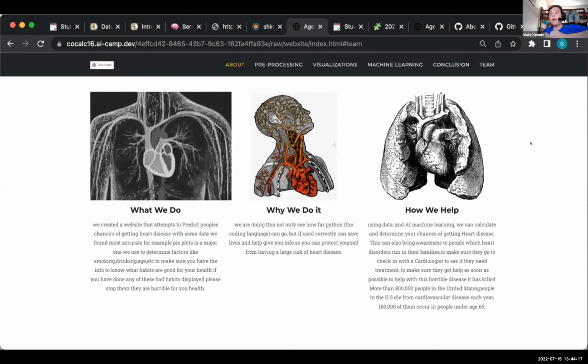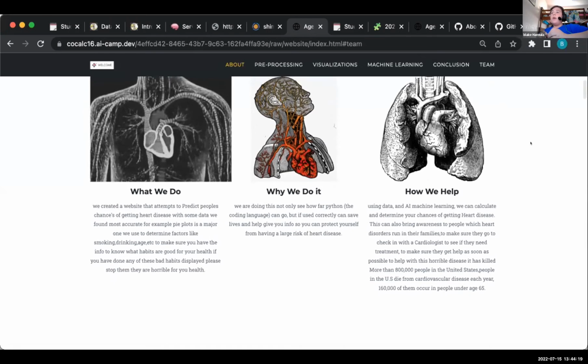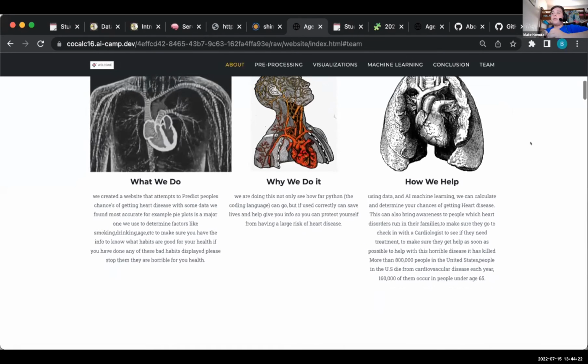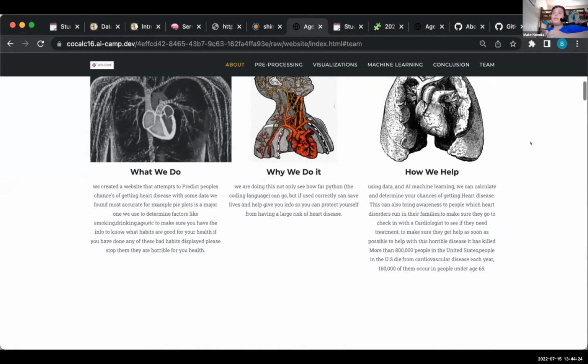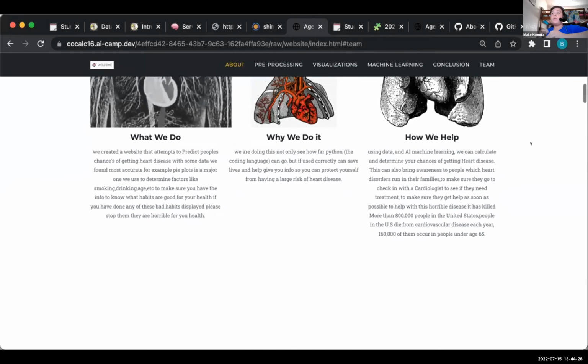It has killed more than 800,000 people in the United States. People in the US die from cardiovascular disease each year, and 160,000 of them occur in people under the age of 65.